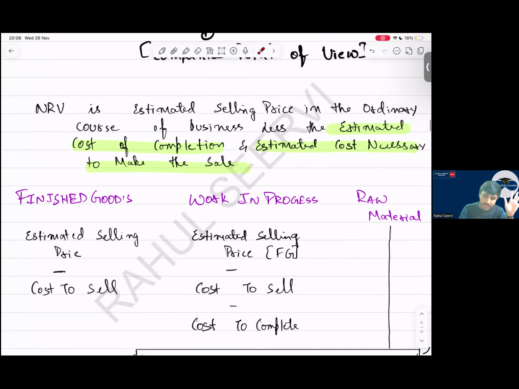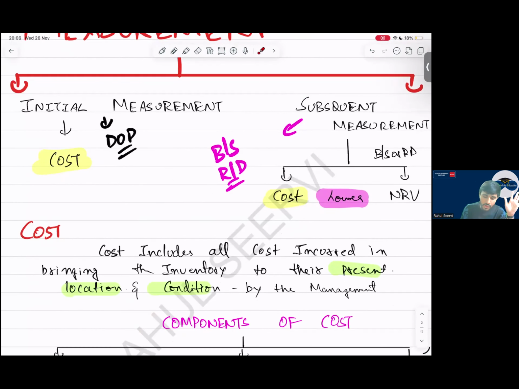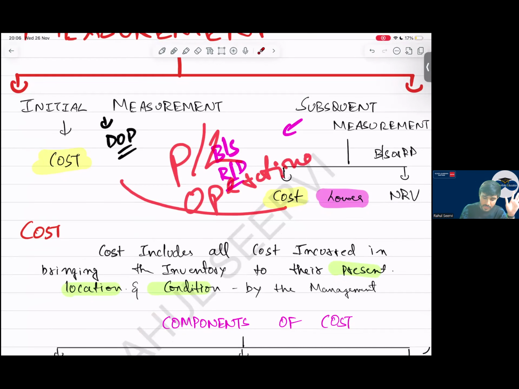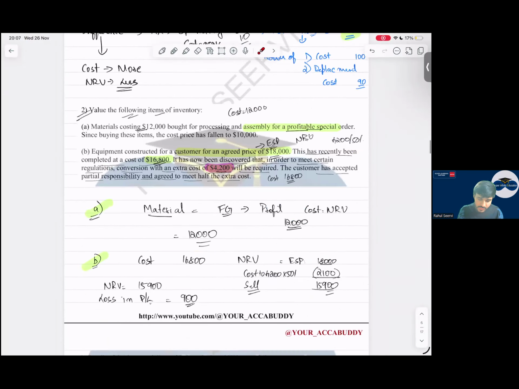Sir, in that case, we will have a loss or not here. Where will you record the difference? The difference you will record in P&L. Under which category? Operating category. As a loss. It's not your actual loss. It's a loss we recognize in P&L. Now coming to the next thing.